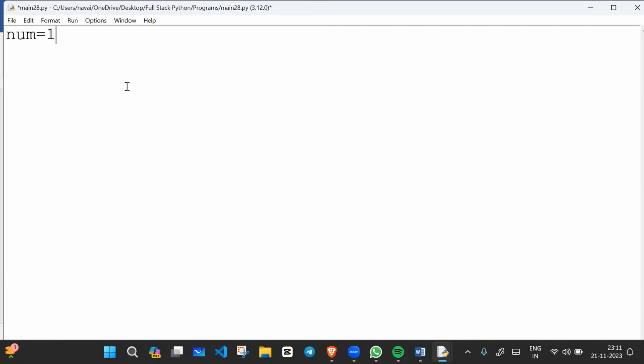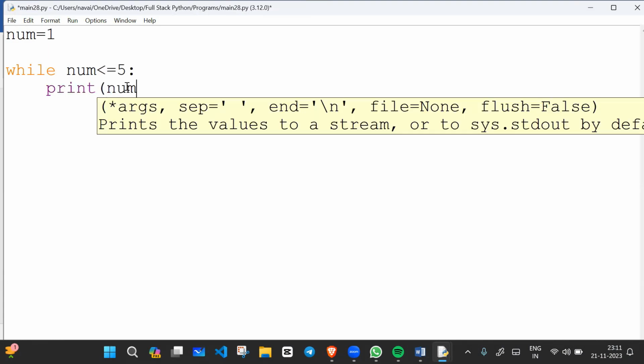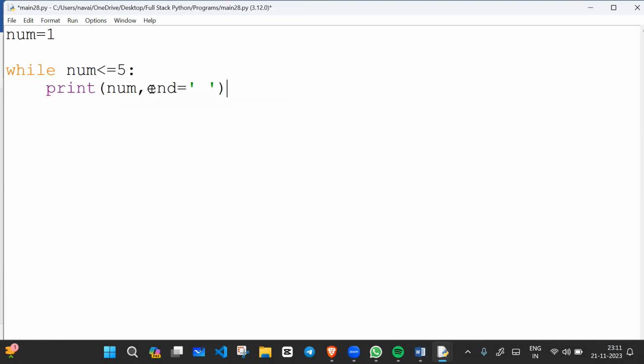Let me write the code. number equals 1. While number is less than or equal to 5, I will write a statement, print number, and end with a space. By default print ends with a new line, but if you want to mention how the print statement should end, you can explicitly say it should end with a space. Now I will increment the value, number equals number plus 1. Now I will write the else block.